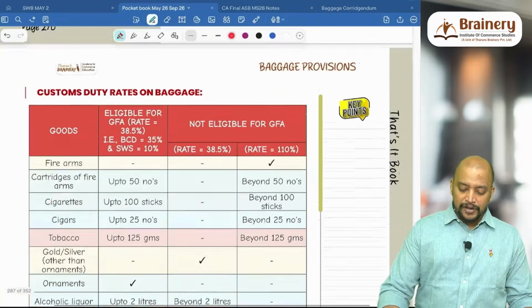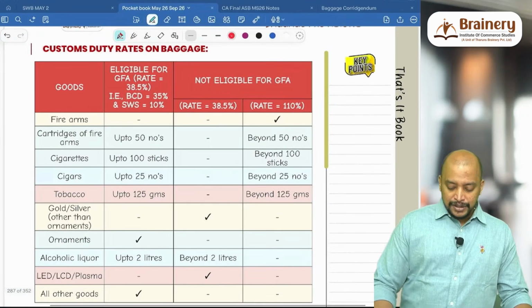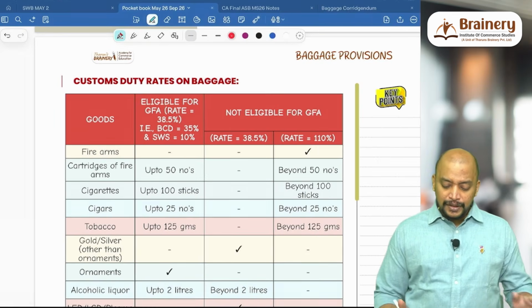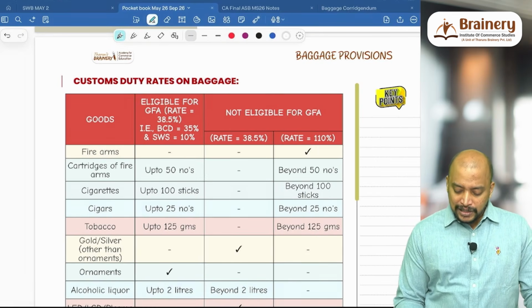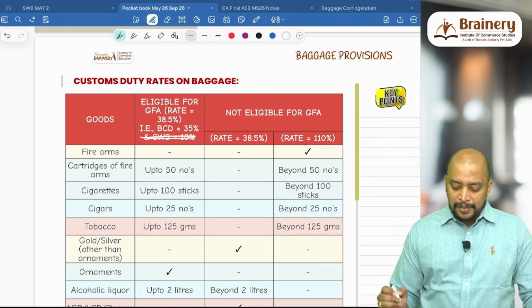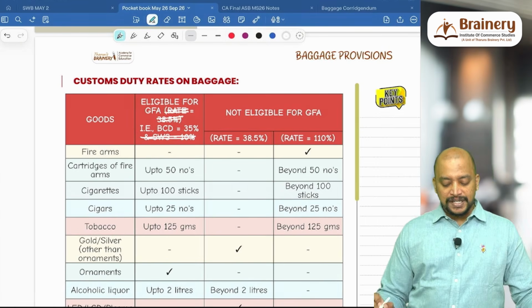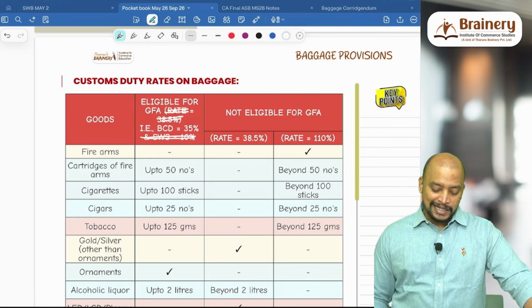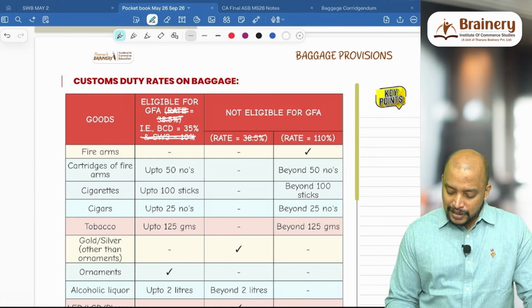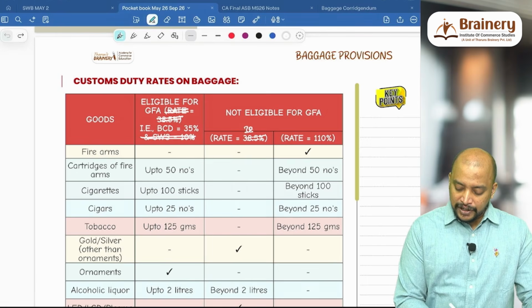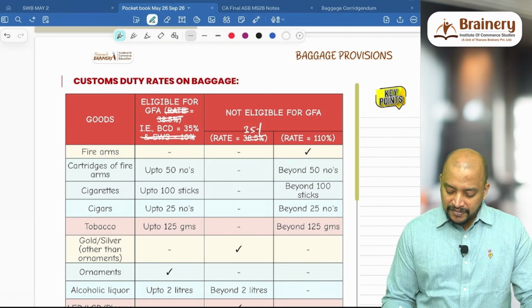So what is the rate of duty on baggage? You can see this page 277. The social welfare surcharge is not applicable, so the effective rate is only 35%. Here also, not eligible for GFA, 38.5% will not be taken, and 35% will be taken.